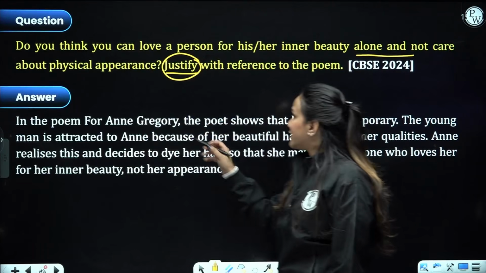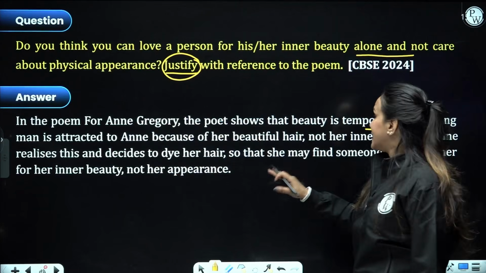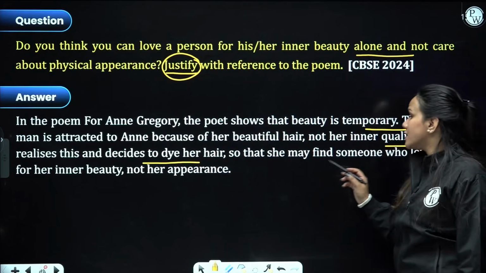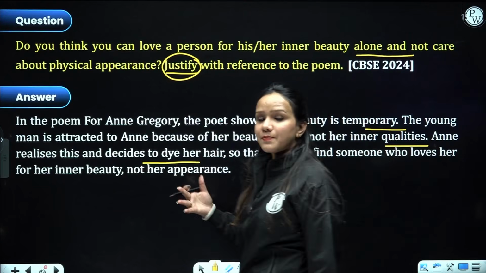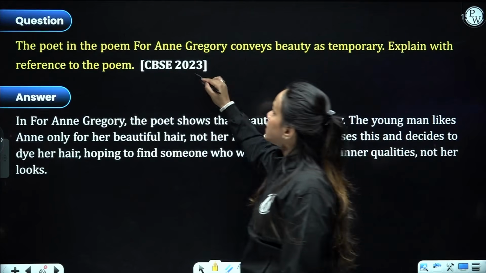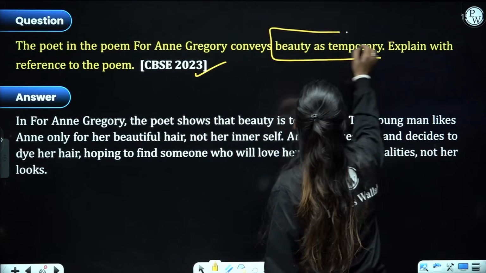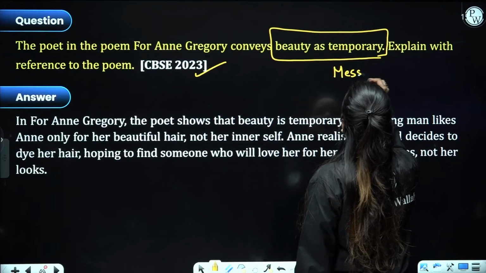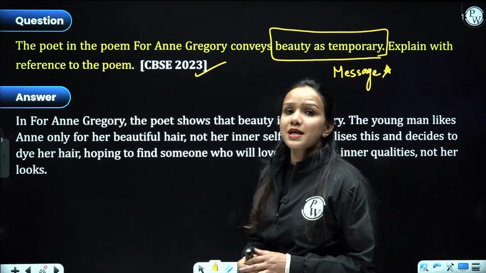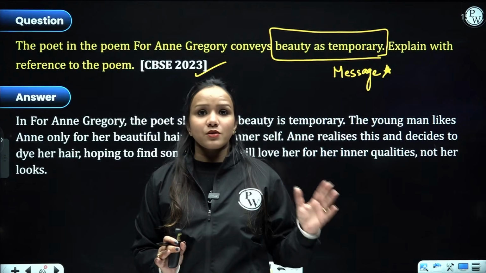So in this poem For Anne Gregory, the poet shows that beauty is temporary. The young man is attracted towards physical charm, physical looks, right? Not her inner qualities, and she realizes this and decides to dye her hair ultimately so she may find true love, the one who loves her not for her looks but for her real inner self. Next question, which was asked in CBSE 2023, the poet in the poem For Anne Gregory conveys beauty as temporary. It talks about the message. I have already told you that the message of the poem is very, very important, that we should not judge others based on their appearances but on their virtues.